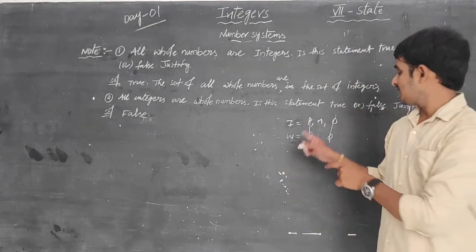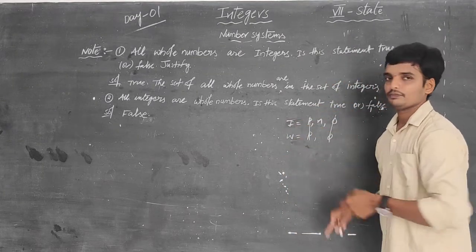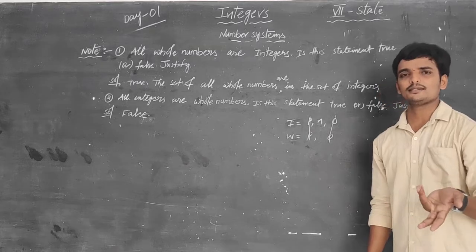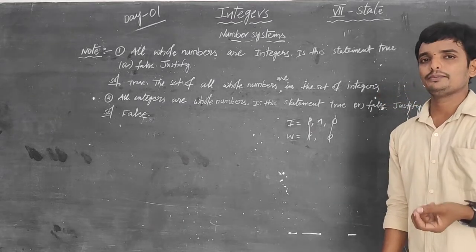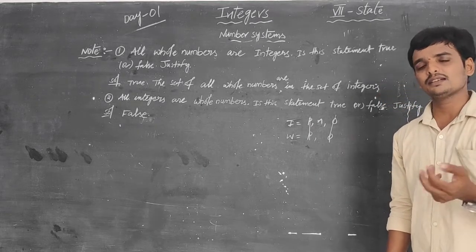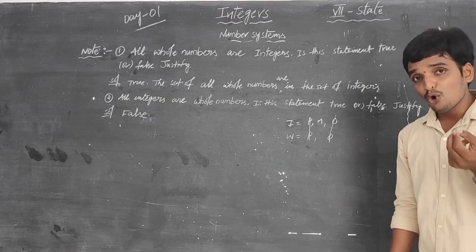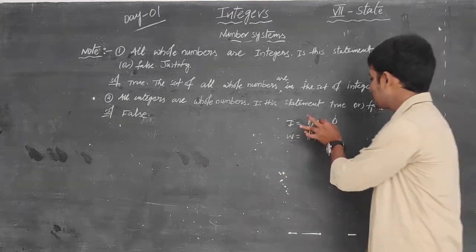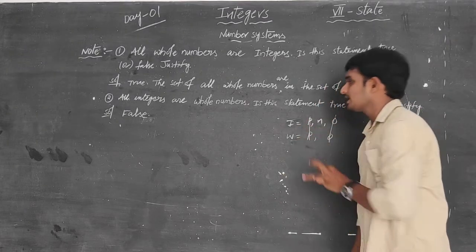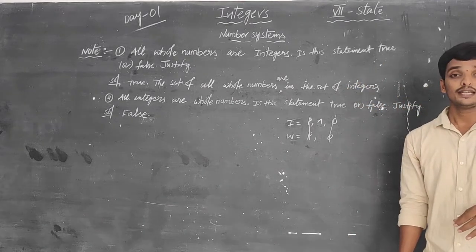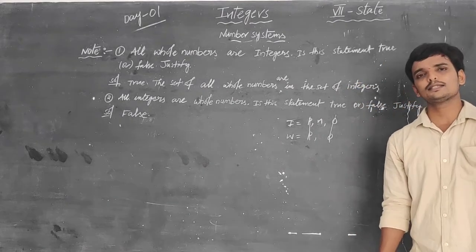That's why a negative number is an integer. For example, -2 is an integer, but it is not a whole number. -10 is an integer, but -10 is not a whole number. That means negative numbers are not whole numbers, but negative numbers are integers.